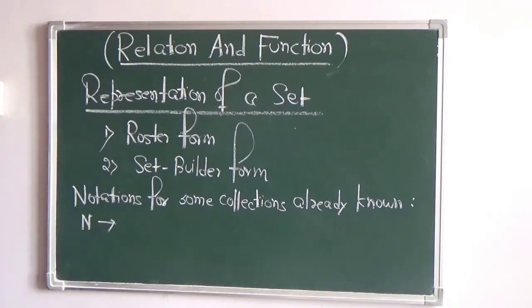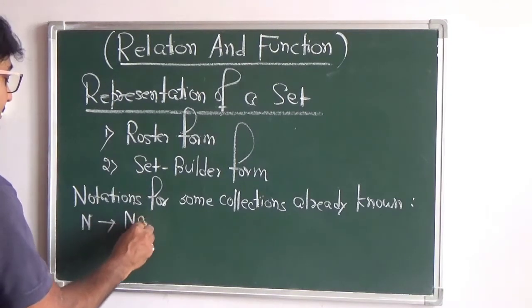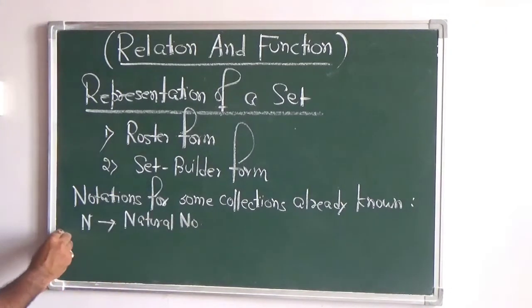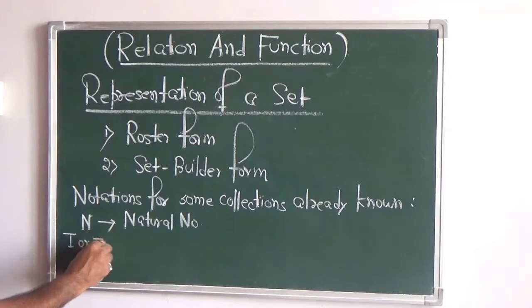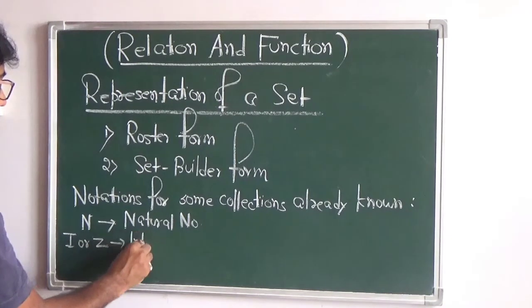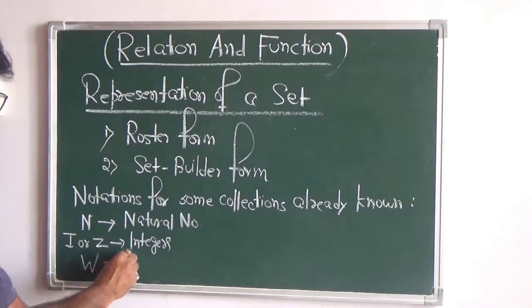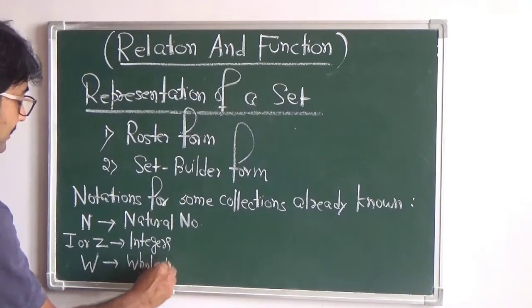Can you tell me what does N represent? N represents the set of natural numbers. This is important. I or Z, what is this? This is the set of integers. If we talk of W, this is whole numbers.